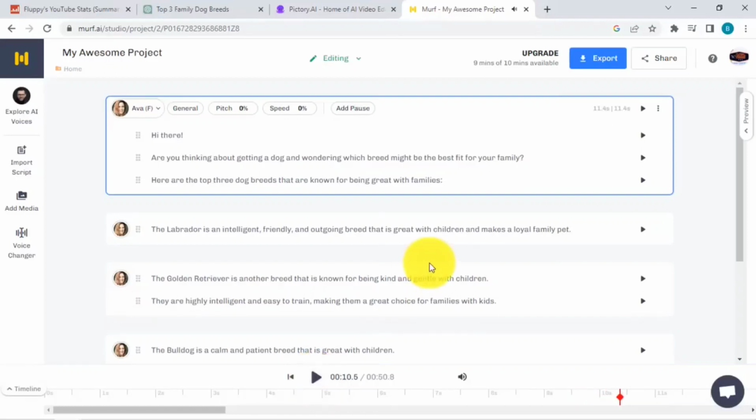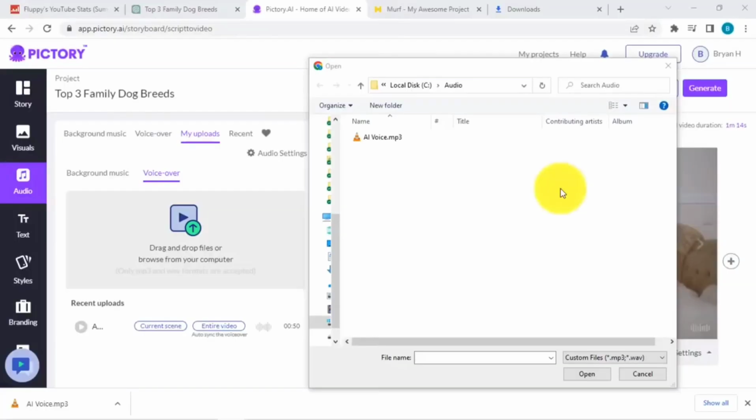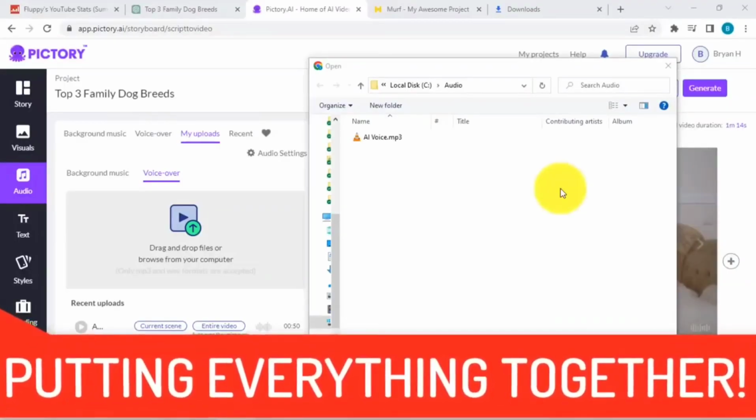So it sounds great, right? Once you're happy with this one, we simply click export, and then we'll upload it straight to Pictory in the next step.